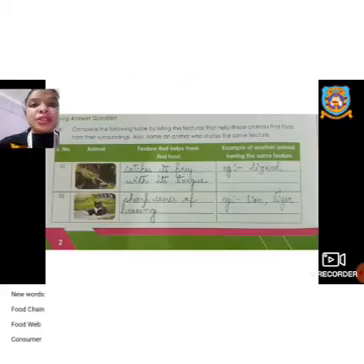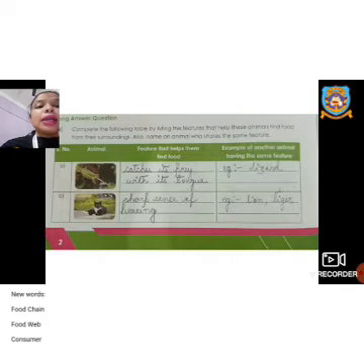Now these are the questions that you have got in your workbook, page number 2, question number 14. So let us start the class. Complete the following table by listing the features that help these animals find food from their surrounding. Also, name an animal who shares the same features. Okay, so here you can see on the left hand side pictures are given here. Okay, the first is a frog.